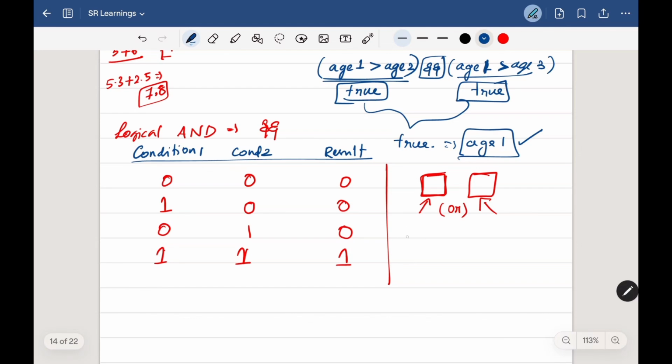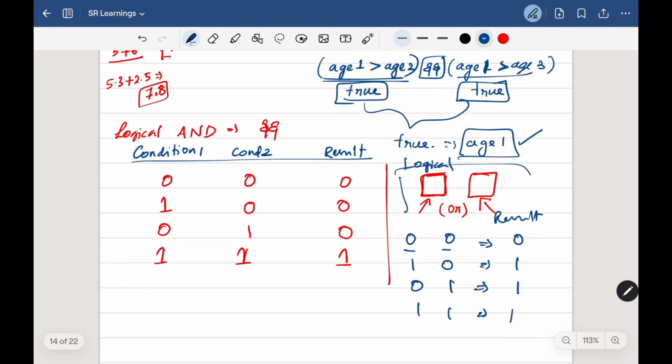So for the logical OR, only when both the conditions are false will our result be 0. In all other cases, like 1, 0, the result will be 1. If any one of the conditions is true, then our result will be true. And I hope I have given you a simple example that makes this concept easier to understand.